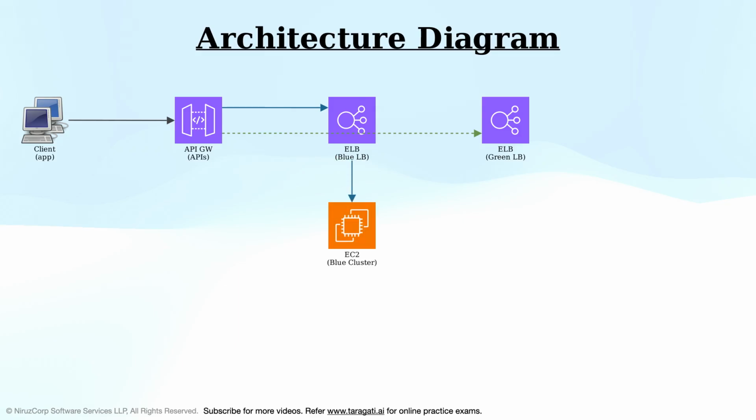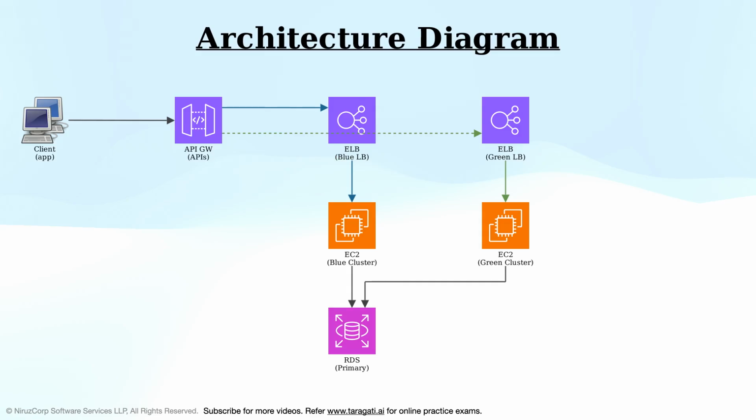Existing version of EC2 cluster instances will also be marked as blue environment. New version of EC2 cluster instances will be created with new code. These instances will be marked under green environment. Both blue and green environment EC2 clusters will connect to existing Amazon RDS, Relational Database.